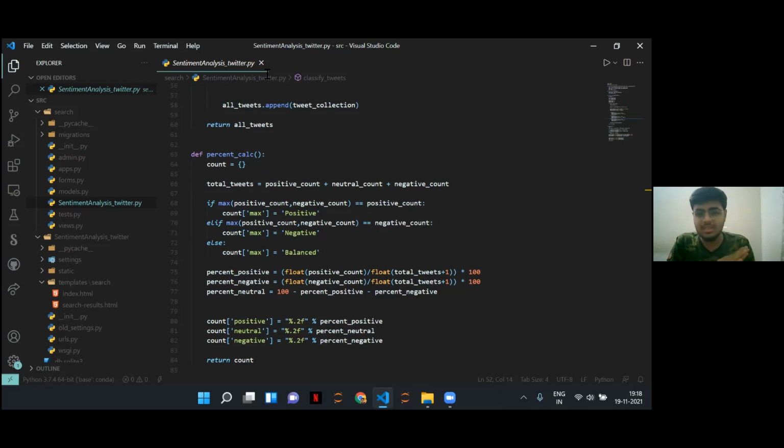So all these things are subject to what goes inside as a text and what is the understanding of TextBlob, and these are the things that we have done to analyze the tweets and show it in the front end. We will take it from there.